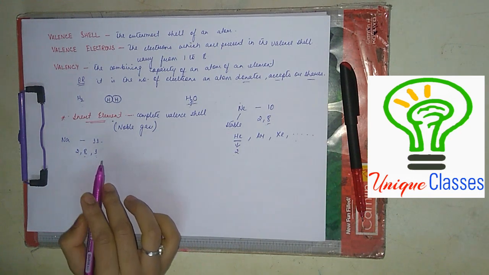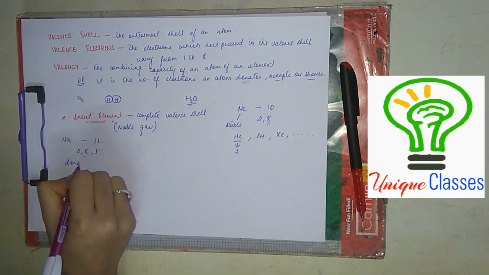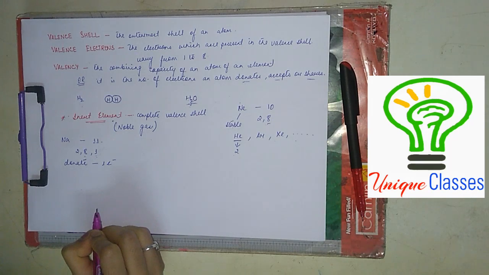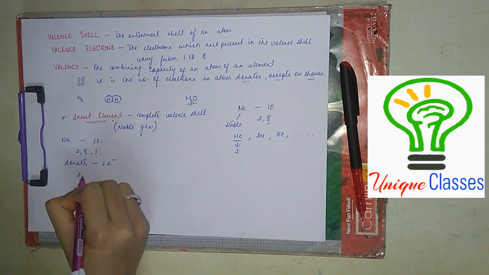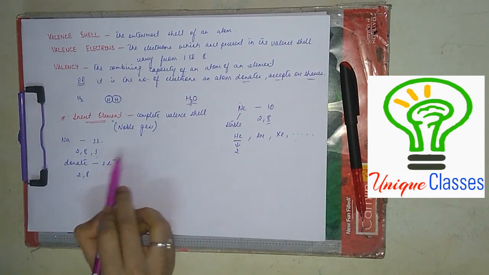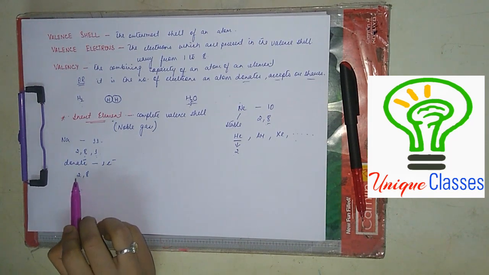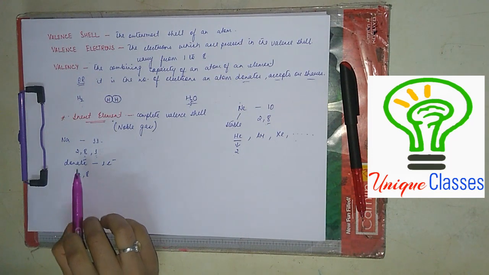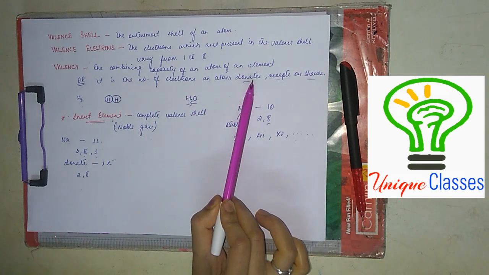It will choose the easier path, right? So what will sodium do? Sodium will donate 1 electron. After donating 1 electron, see, its electronic configuration becomes 2, 8. It has donated 1 electron, it is gone. So sodium now has 8 electrons in its outermost shell. Clear? This is what I said here. It is the number of electrons an atom donates.